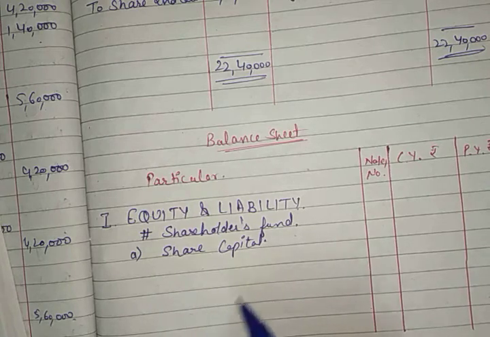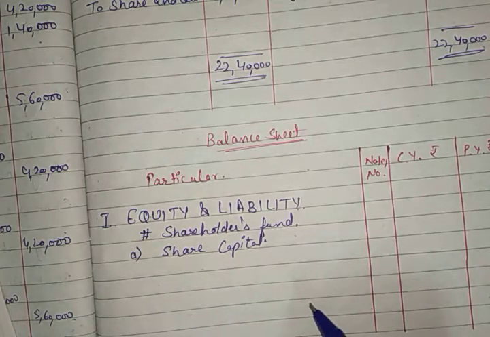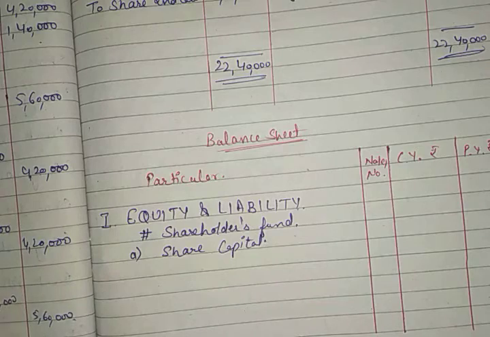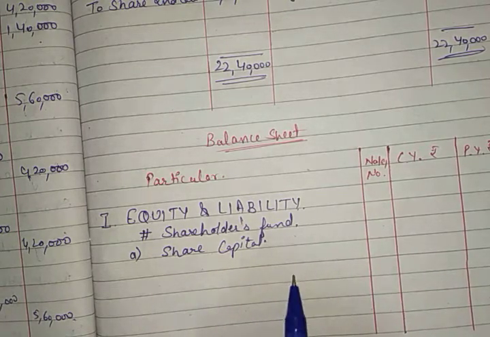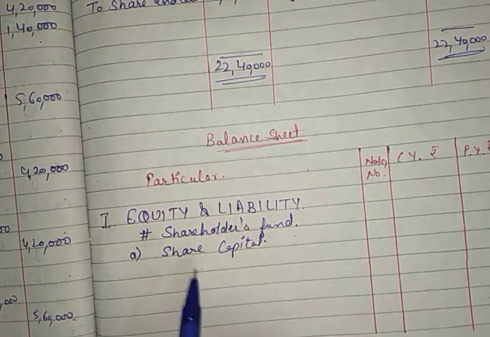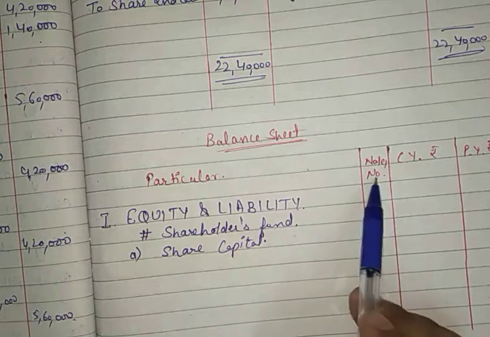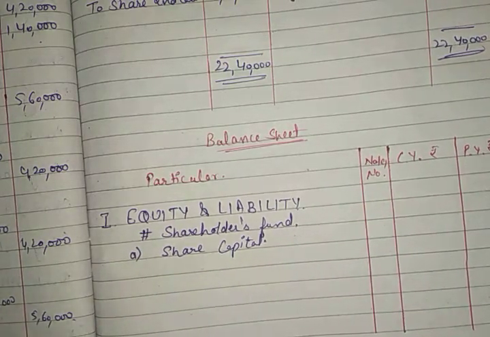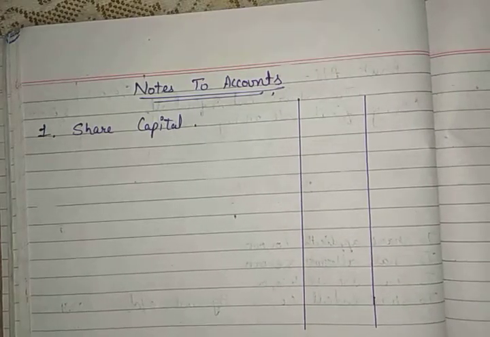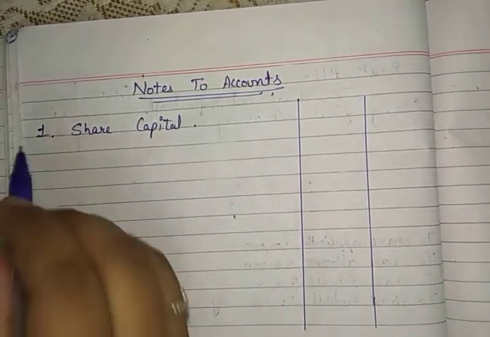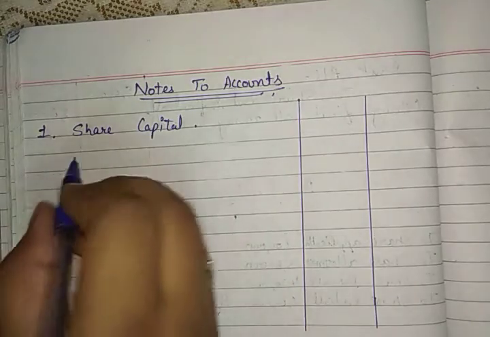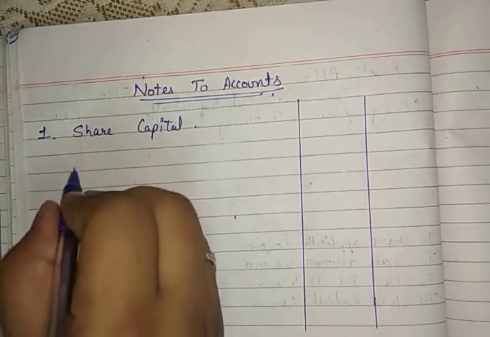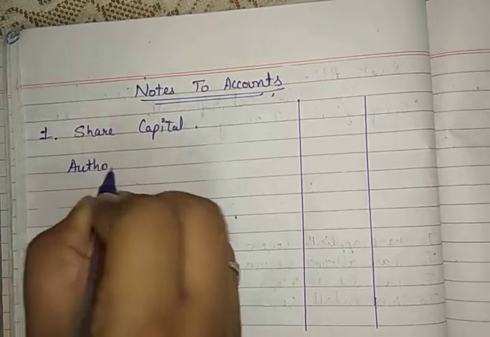Now you will write the total amount that is transferred to the share capital account. You need to calculate the total amount that has been transferred into the share capital account. For that you need to create notes to account. Let's create that first, because from there we will get this balance. You will make the notes to account like this, in the same format, and you will give the first heading share capital. Under share capital the first thing you will write is authorized capital.